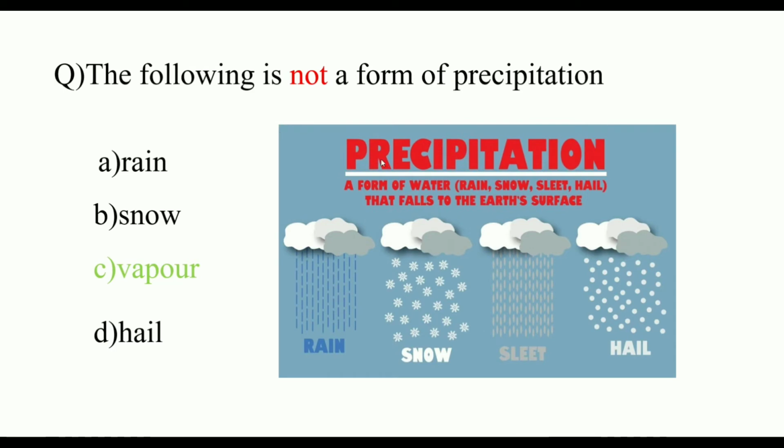We know that precipitations are rain, snow, sleet and hail. Rain is in the form of water droplets, snow is in the form of ice crystals, sleet looks similar, and hail is in the form of pellets.